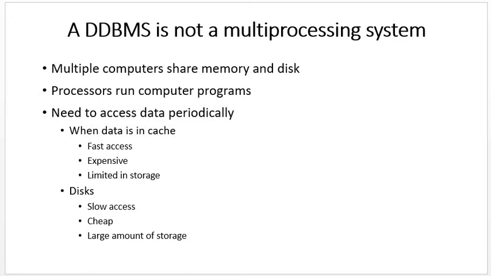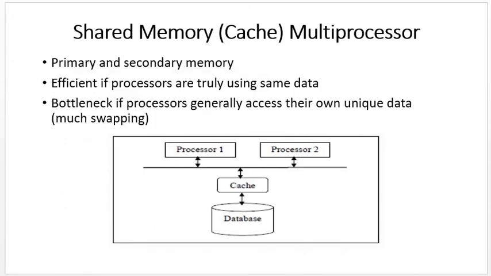But when we are using secondary memory, it will provide slow access, but it's cheap and we can store a large amount of data. This is the architecture of a shared memory multiprocessor: cache, primary and secondary memory. At the time of requirement we can communicate with processor 2 with the help of cache memory in a database.